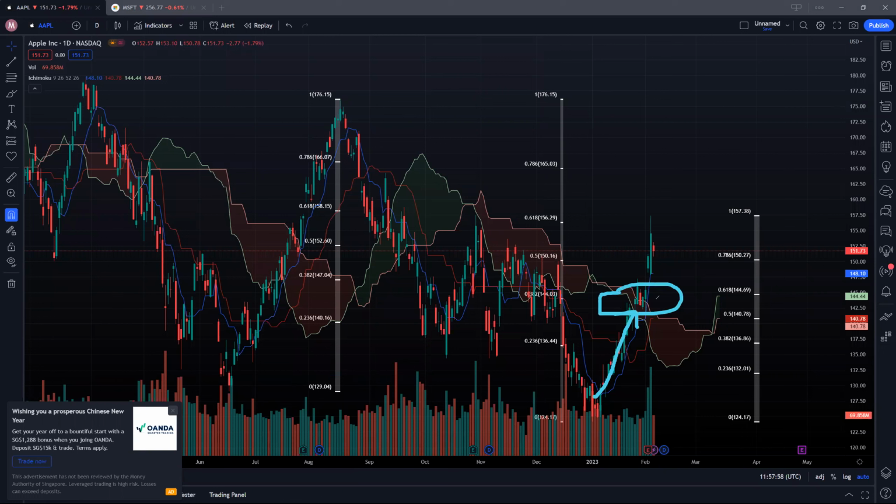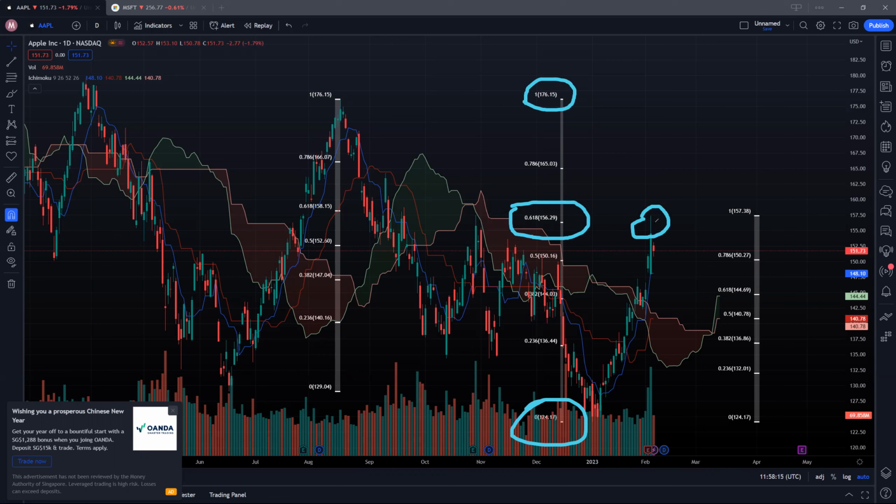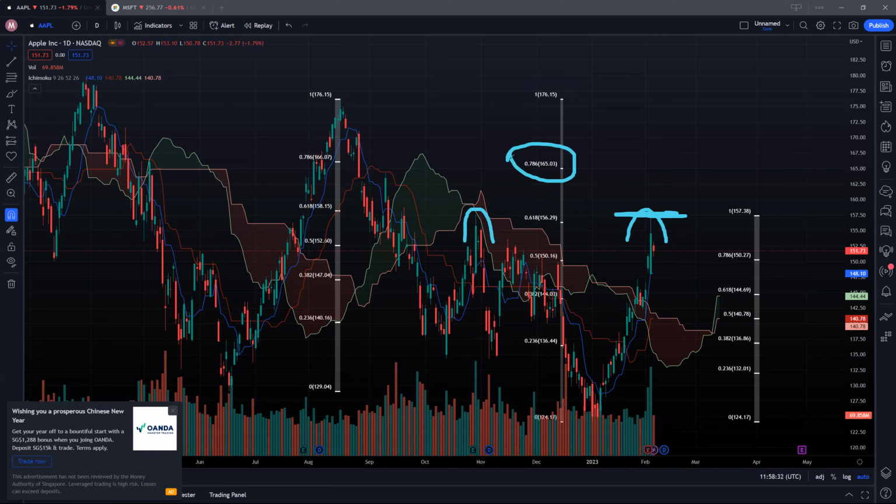So looking at the recent high of 176 to the recent low of 124.17, just about last week, we in fact hit this 61.8% at 156.29, and we closed with a higher shadow above. This is no surprise because this was also the previous resistance here. So this will still act as a strong resistance at the 157 level. So long as you do not break out above this 157, it's unlikely for us to retest the 78.6% at 165. Just yesterday, we saw a pretty bearish looking candle. So if more selling pressure is seen, potentially we may see a stronger pullback.